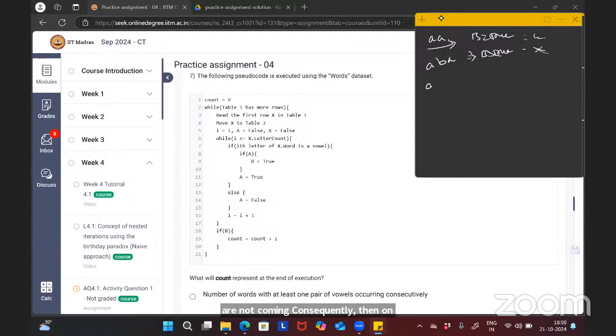So if you say AAB, will this word be counted? Yes, this is counted, because the B value is made true after seeing A, and we have not made B false. We have made only A false.